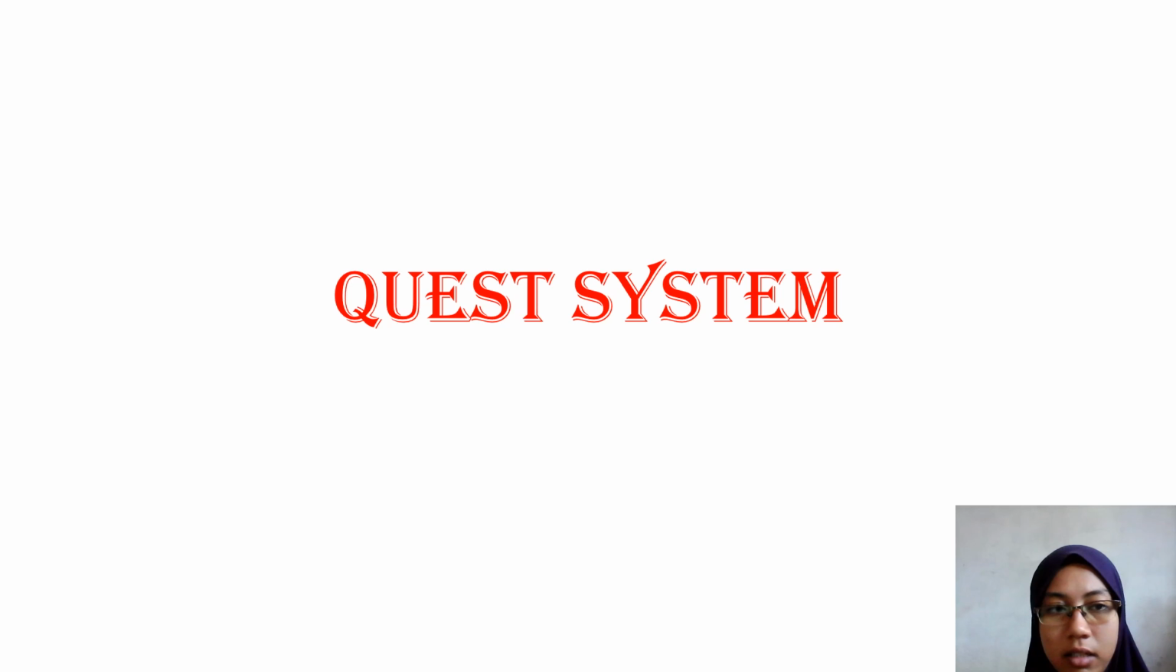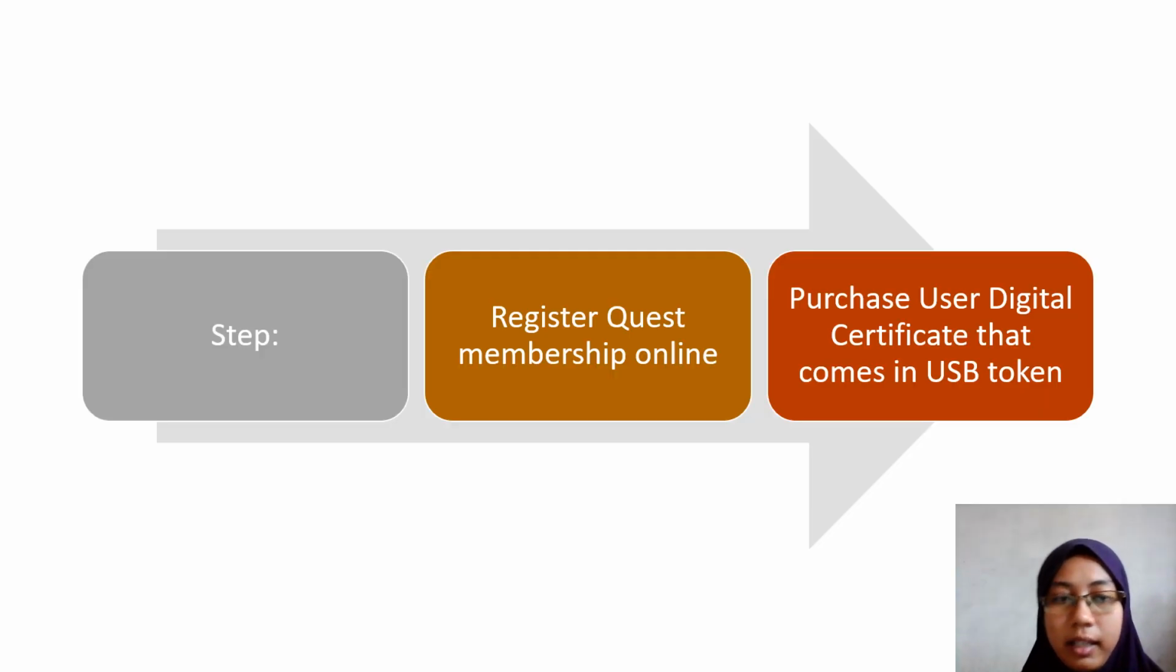To conduct a transaction using the QUEST system, the user must register membership first, and then they need to buy the USB token consisting of the user digital certificate. After they install the token, the user is able to use the QUEST system to conduct the transaction. They have two steps to use the QUEST system. Like I said before, they need to register QUEST system membership online, and then they can purchase the user digital certificate that comes in a USB token.